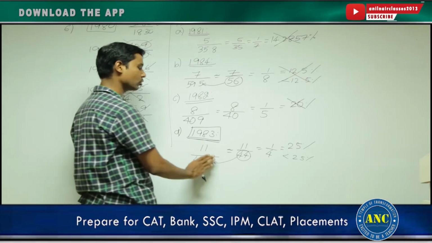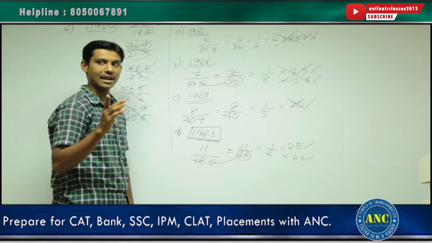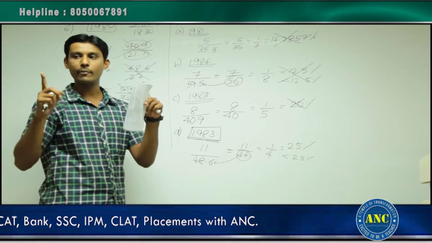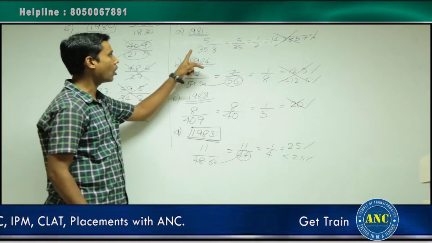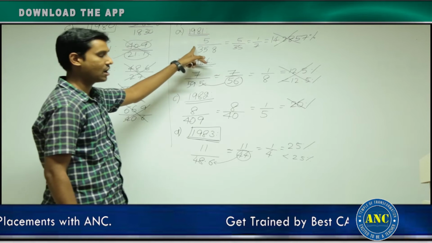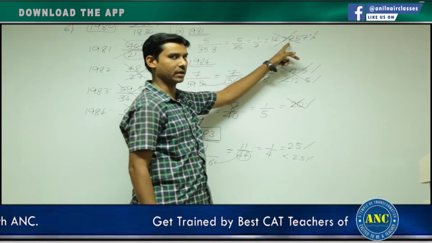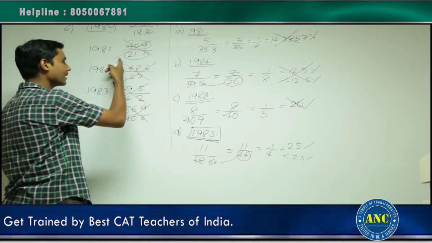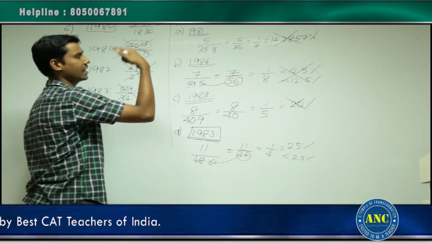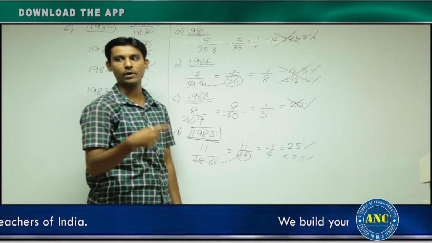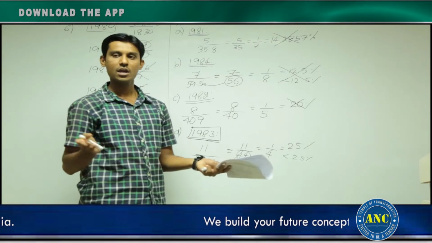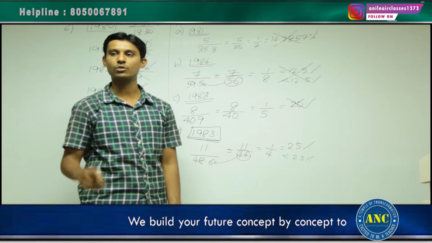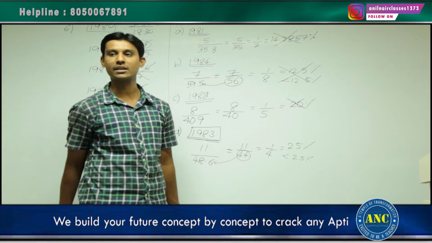Understand there are several ways to solve a particular fraction. Again I am telling you, DI is only about calculation. If you know how to calculate a particular fraction and if you know how to convert it to a percentage and check whether it is the maximum thing. If you know how to calculate like this by taking the case what we discussed initially for a proper fraction and for an improper fraction. If you know how to calculate a bigger fraction, what we discussed initially before starting the first case.